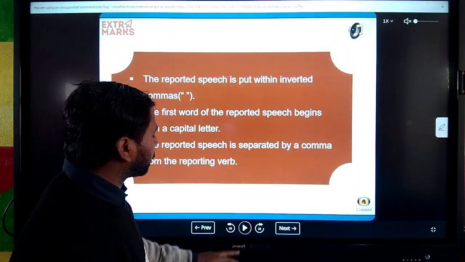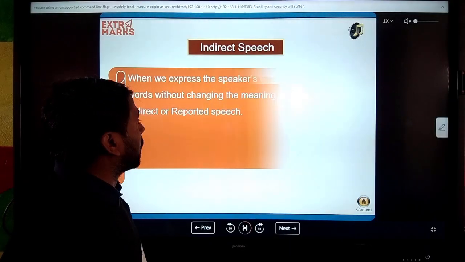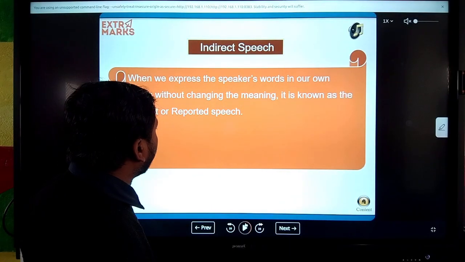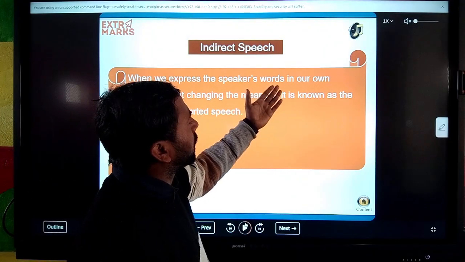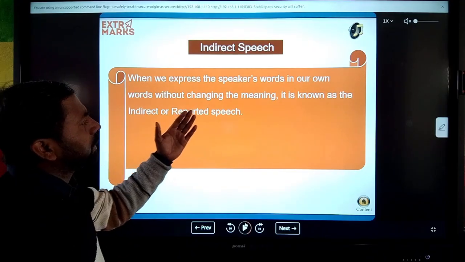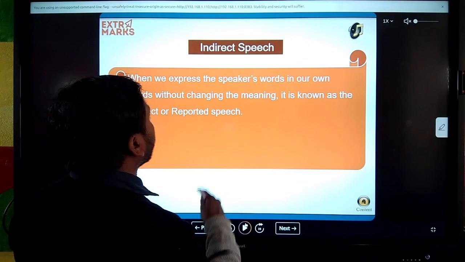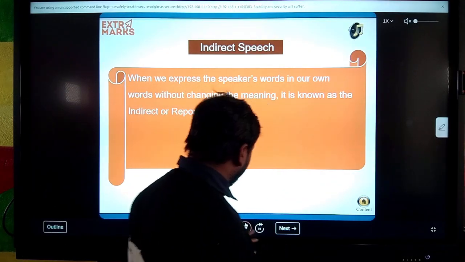Now next, indirect speech. In this type of sentence, we express the speaker's words in our own words without changing the meaning. It is known as indirect or reported speech.